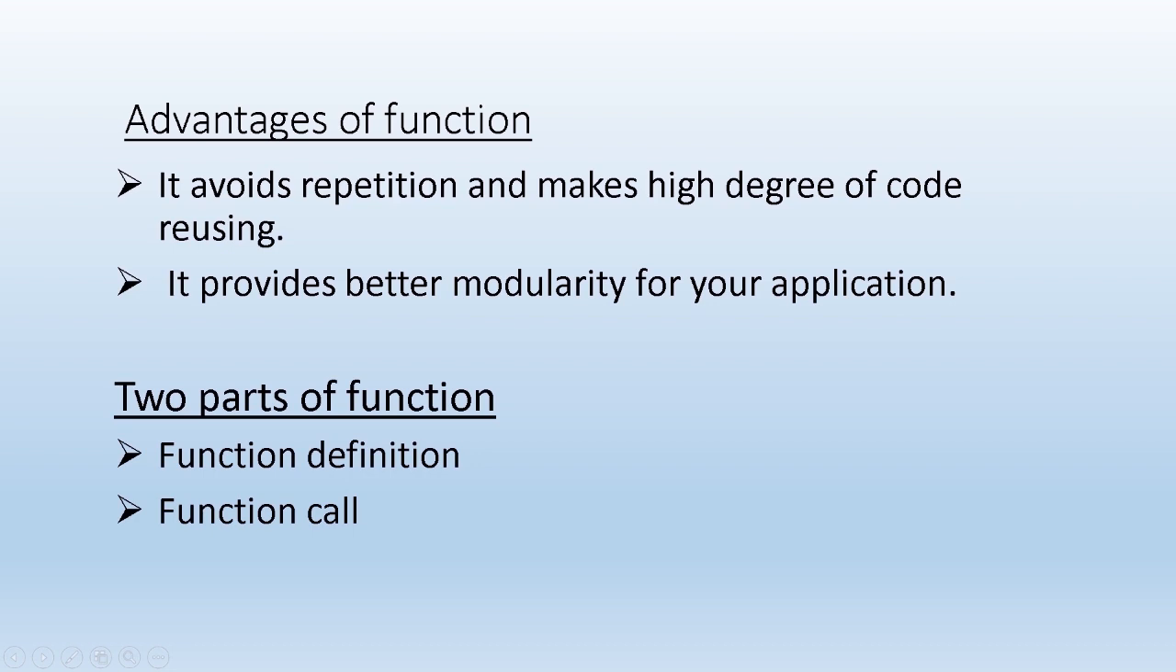Next, two parts of a function. What are the two parts of a function? We have two: function definition and function call. In C++ we learned about function declaration, but here there is no function declaration. We just have the function definition. We have to define the function, and when we want to call it, we write the function call statement. That's all. These two things are needed for implementing a function in Python programming.